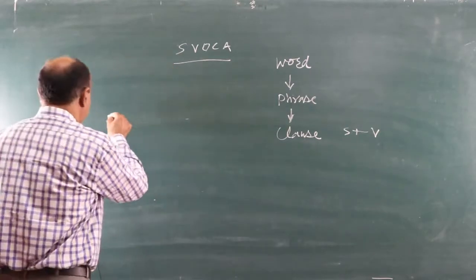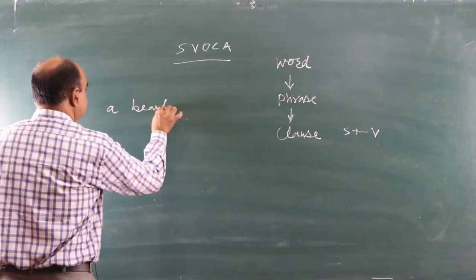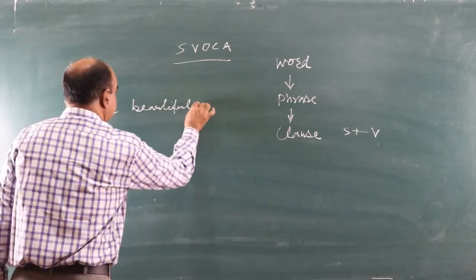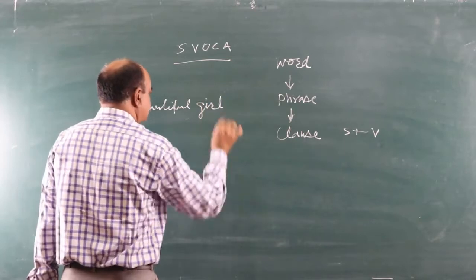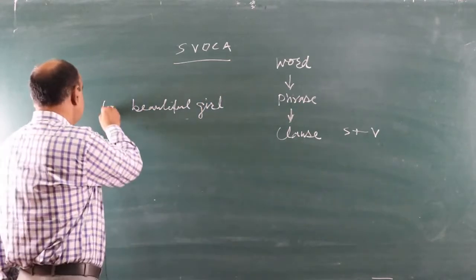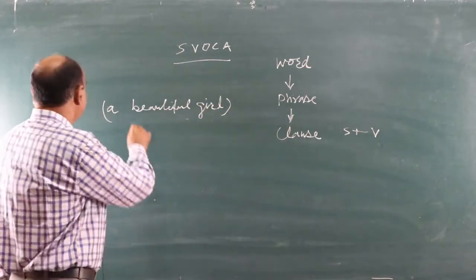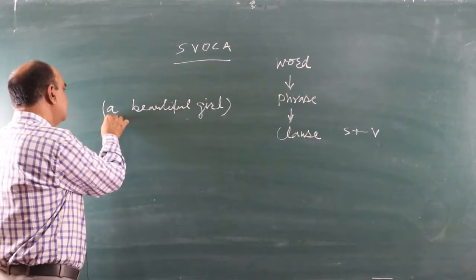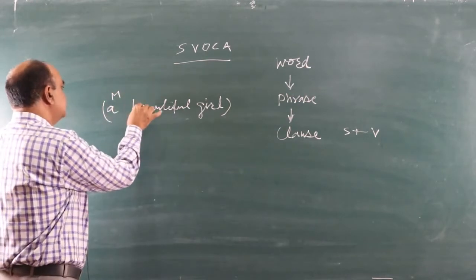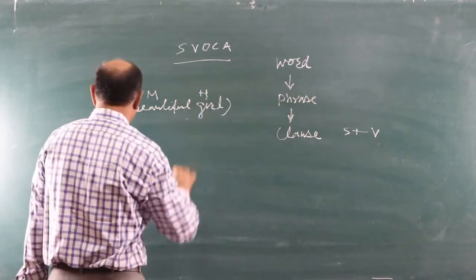For example, a beautiful girl. Now if we are to analyze, this is a phrase. A is modifier, beautiful is modifier, and girl is the head word.